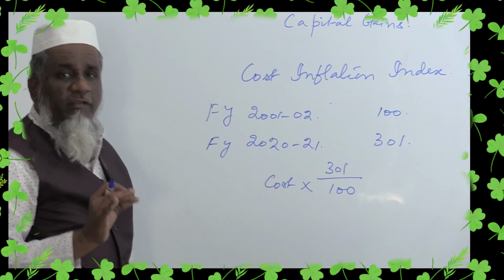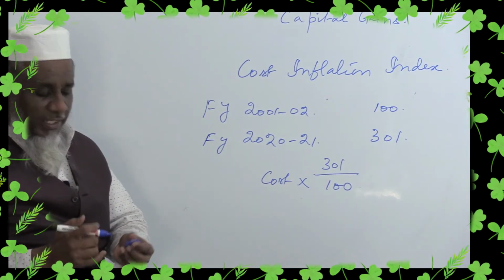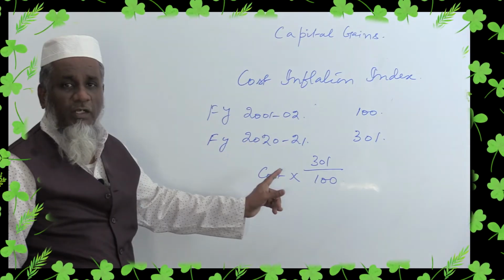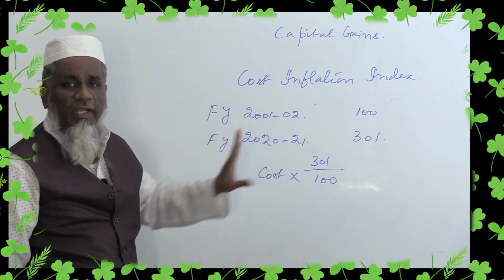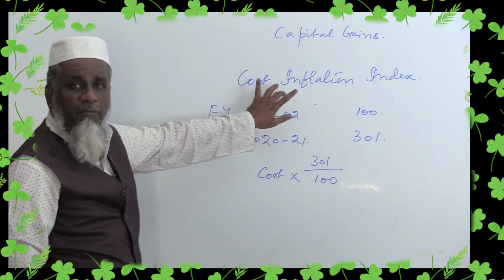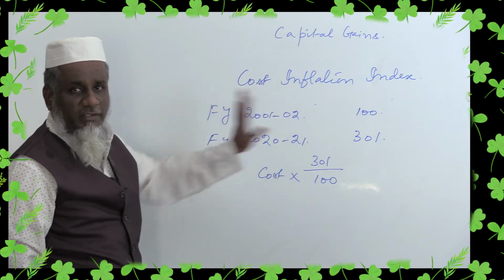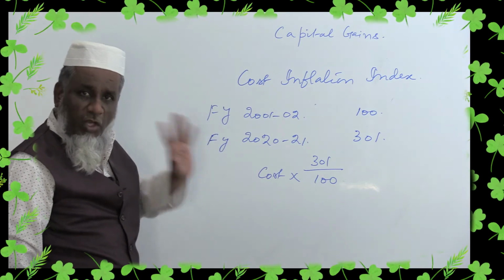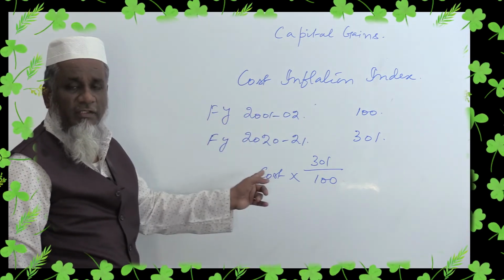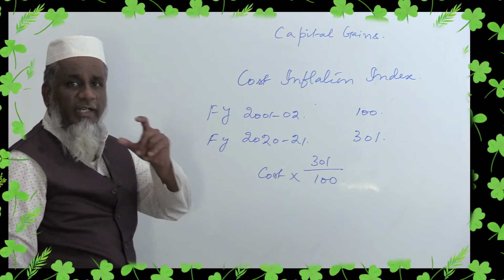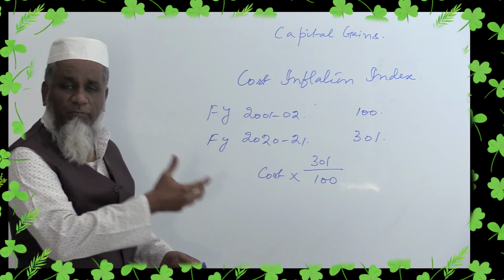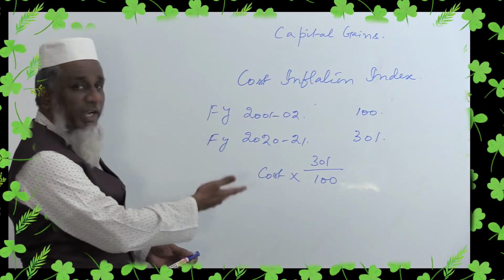And you should be very clear that this cost inflation index will be applicable only for long-term capital gain. If it is short-term, you cannot apply this cost inflation index. If it is long-term, then only you can apply cost inflation index before calculating the capital gain. So that is a relief for the people. 3 times I am getting.